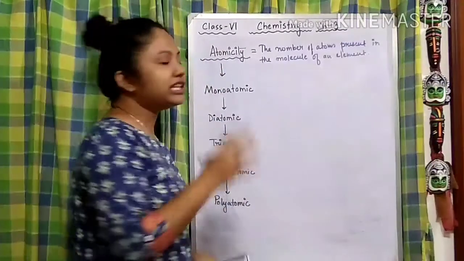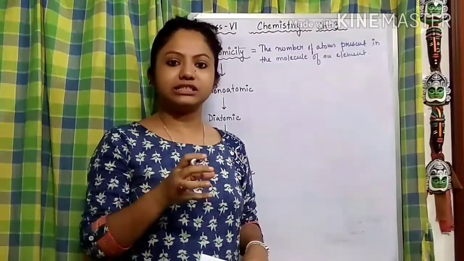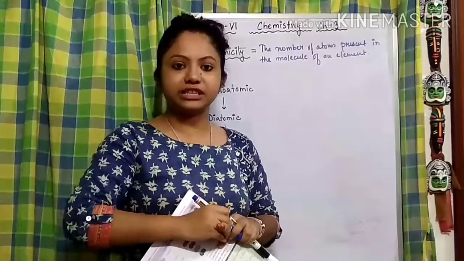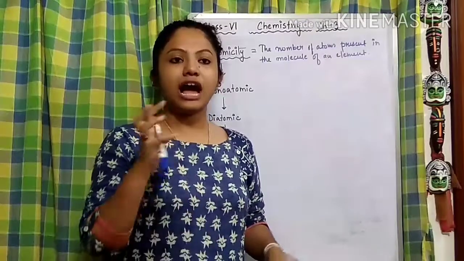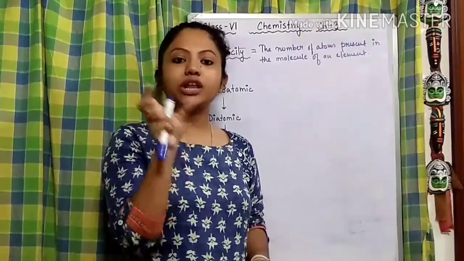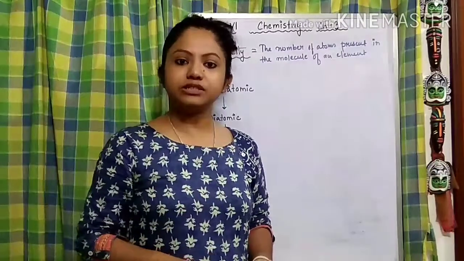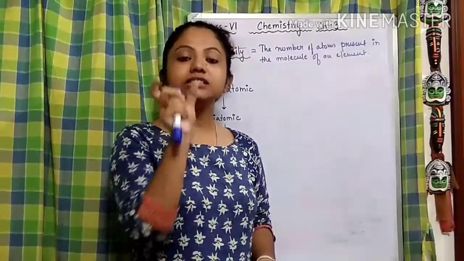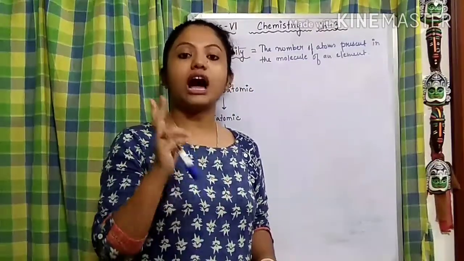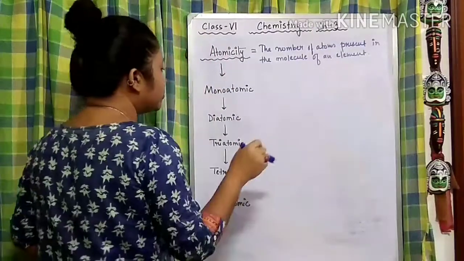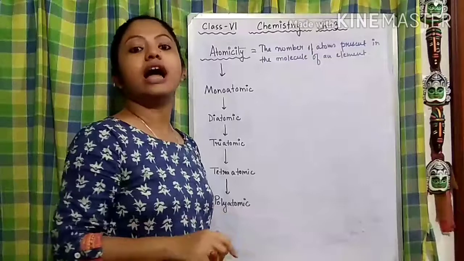Suppose the example we took just before, hydrogen. One molecule of hydrogen, that is H2, contains two atoms of hydrogen. That is its atomicity, 2, or we can say H2 is diatomic because it contains two atoms.